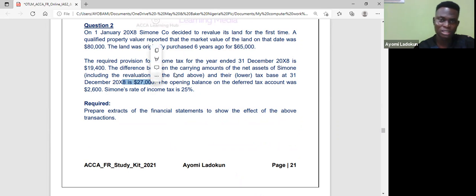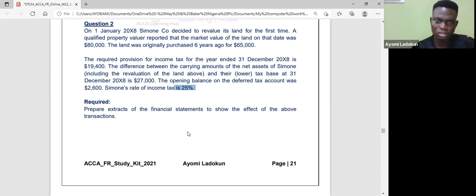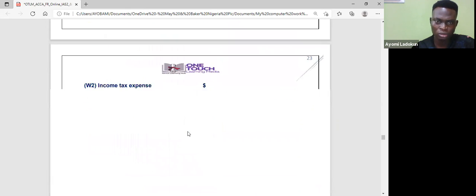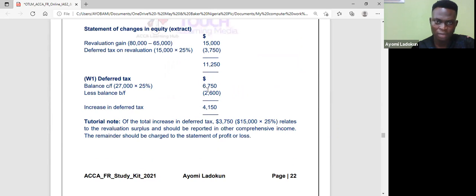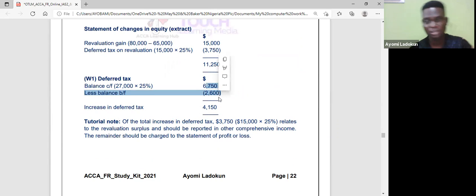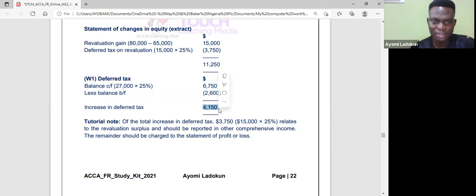I apply 25% on it. Then the opening balance on the deferred tax account is 26. So that's what you put on there. I have my 26 because that's my opening balance. Now I have an increase in deferred tax. That's what you do in your working note 1.